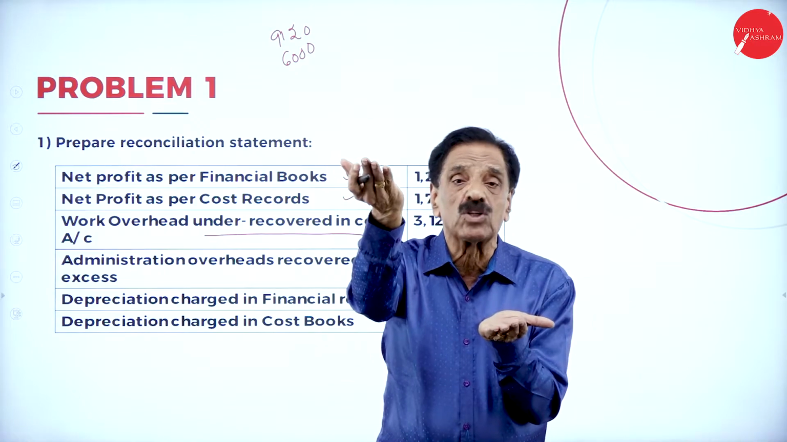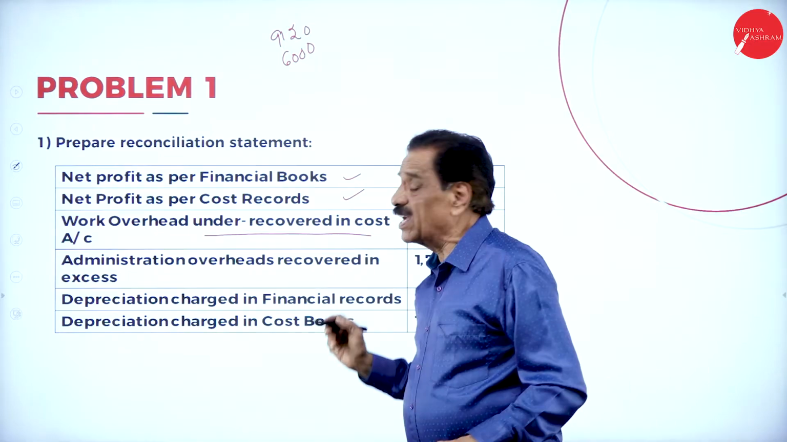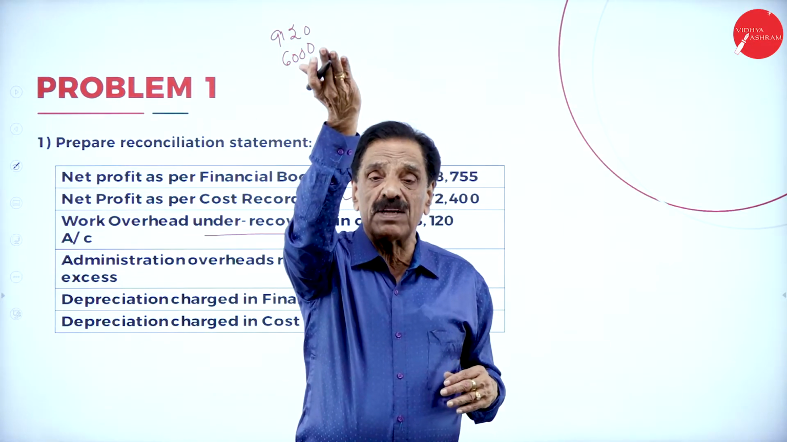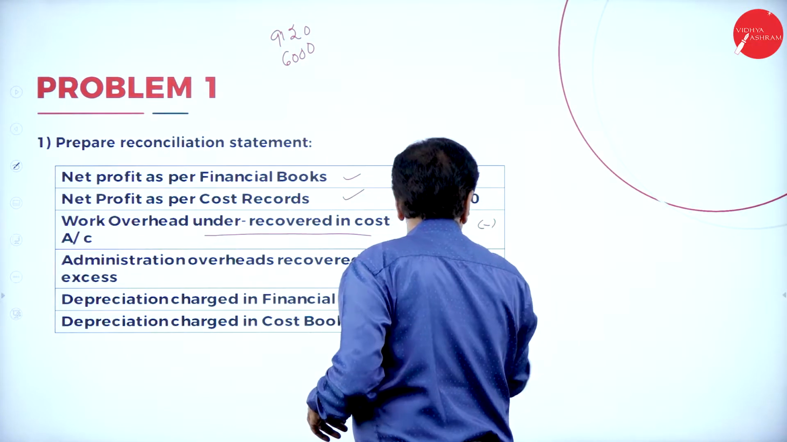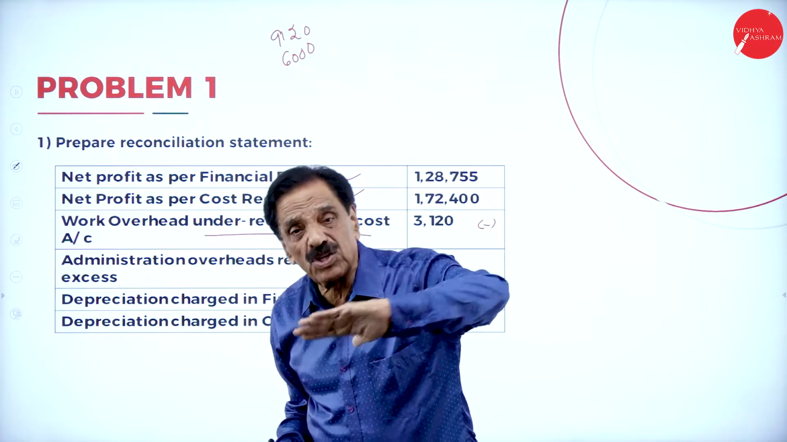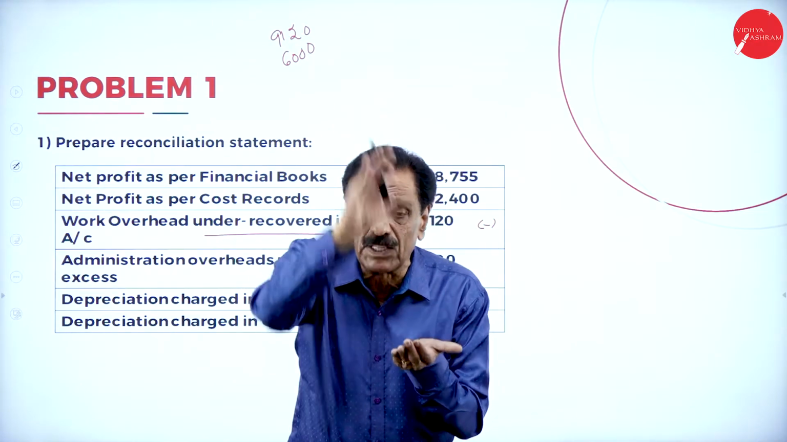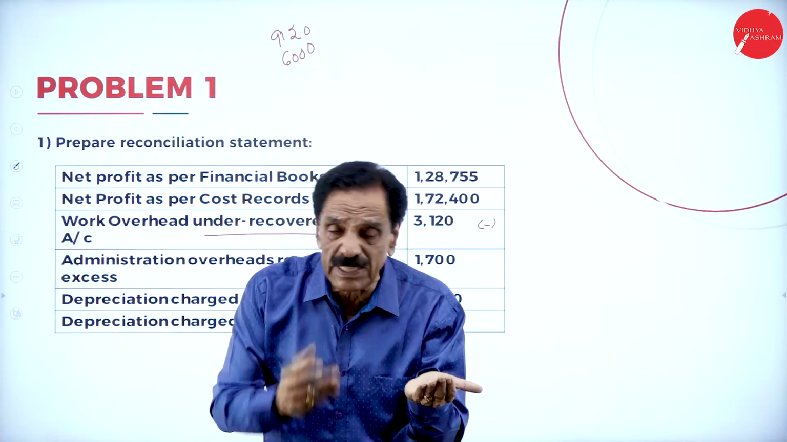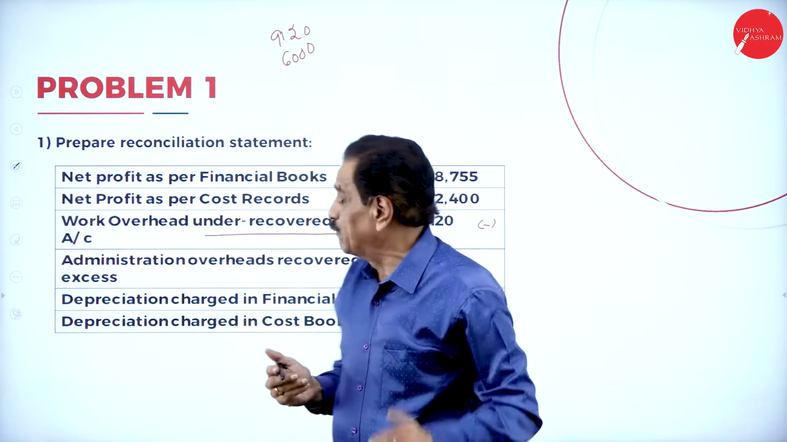So to make equal, what to do? See that? Works overhead under recovered in costing. So low charge in costing, low charge, more profit. To make equal, reduce this. This should be minus. Then administration overhead recovered in excess, more charge in costing. When you charge more in costing, what will happen? Your profit will be reduced when you compare to financial account. Whose profit is less? Costing profit is less, financial profit is more. To make equal, what to do? Add this amount.